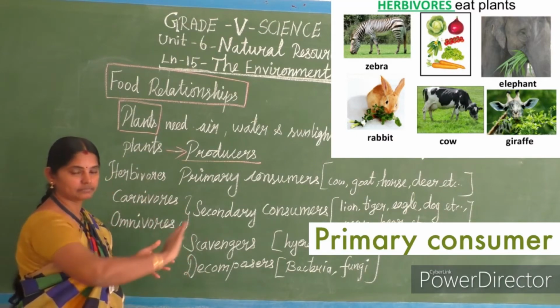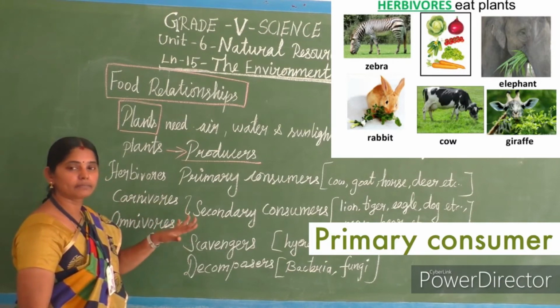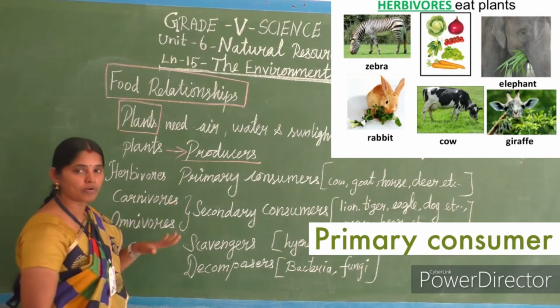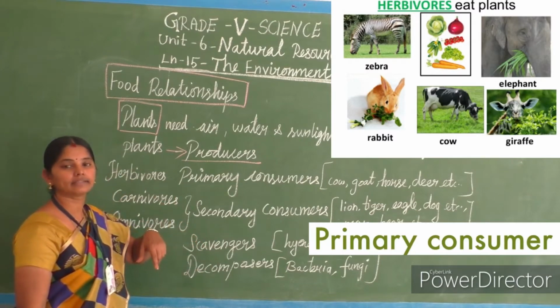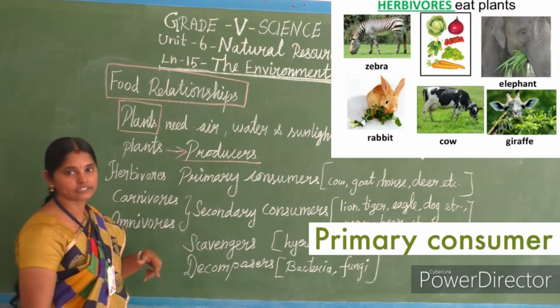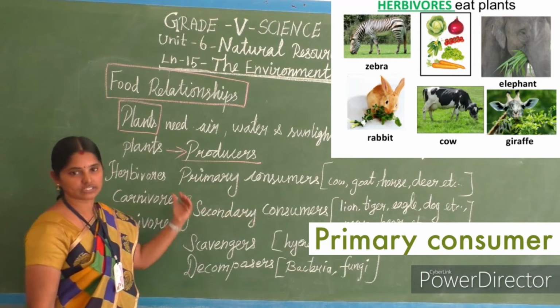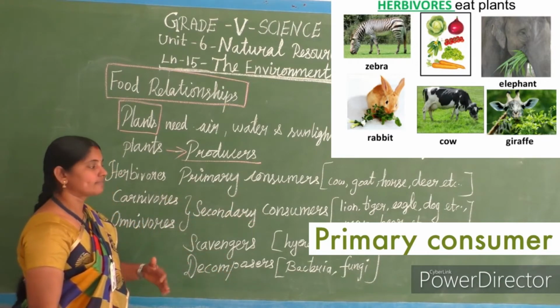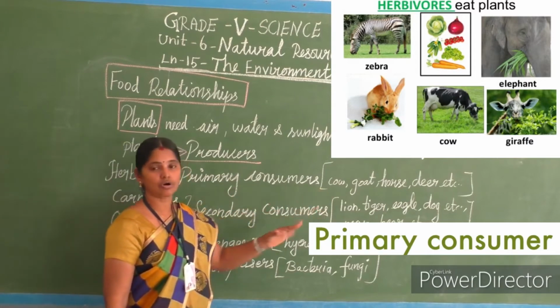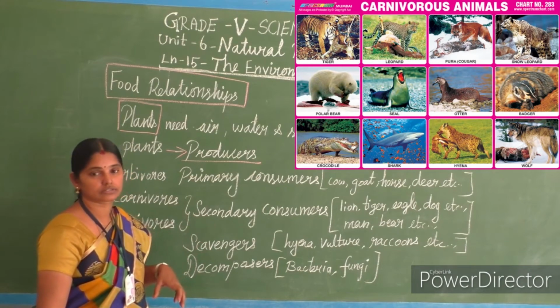First level. Plants prepare own food. So, we gave a name to the whole group of plants as producers. Those plants are taken directly by these kind of animals. So, this kind of animals we call primary consumers. First level consumers, primary consumers. Okay, then these animals, cow, goat, horse and deer, are eaten by some carnivores.